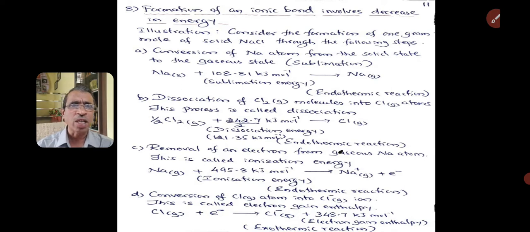And this reaction is endothermic. Later on, the electron is added to the chlorine atom in gaseous state, forms chloride ion and this we call electron gain enthalpy. During this electron gain enthalpy, the reaction is exothermic. The energy is released during this reaction.